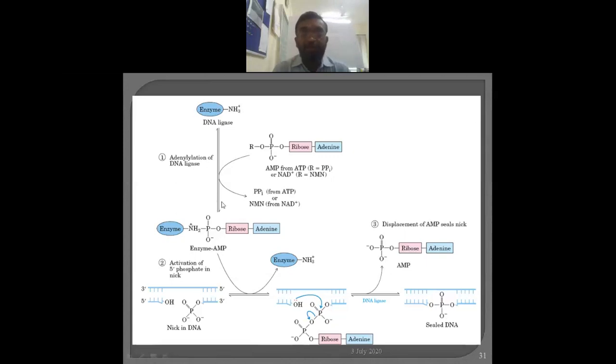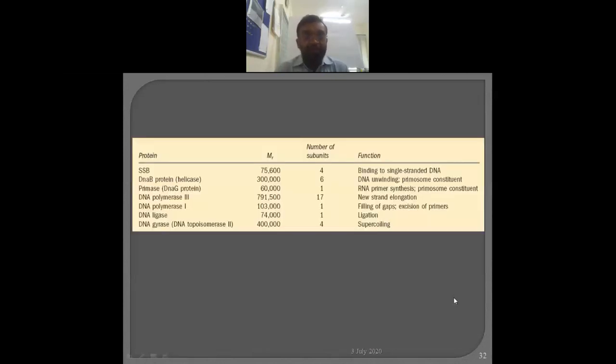In prokaryotes, NAD is required for the activity of this DNA ligase, and in eukaryotes like human beings, fungi or algae, ATP is required. So that's all. It is not expected that you give much more detail, because our paper is the genetics paper, not a metabolism paper. Hence typical reactions are not required. Just mention DNA ligase, what its role is, and this diagram. That's all. So these are the proteins involved in elongation.